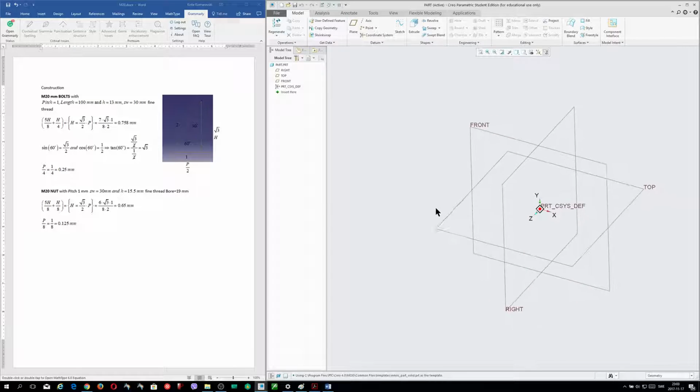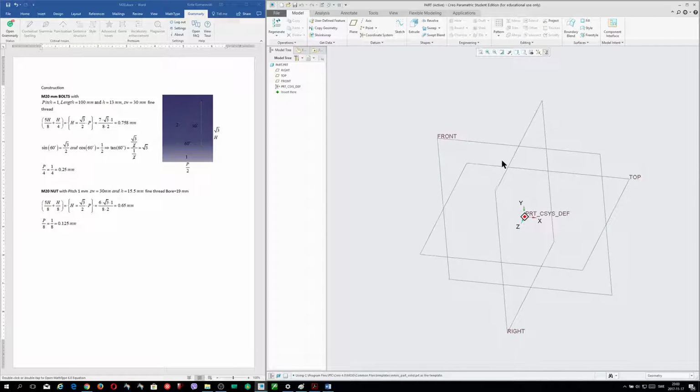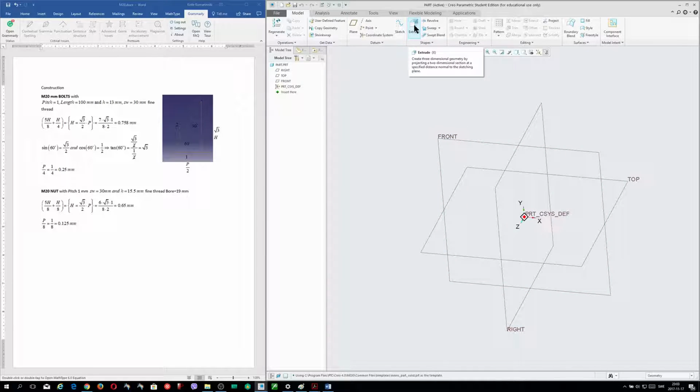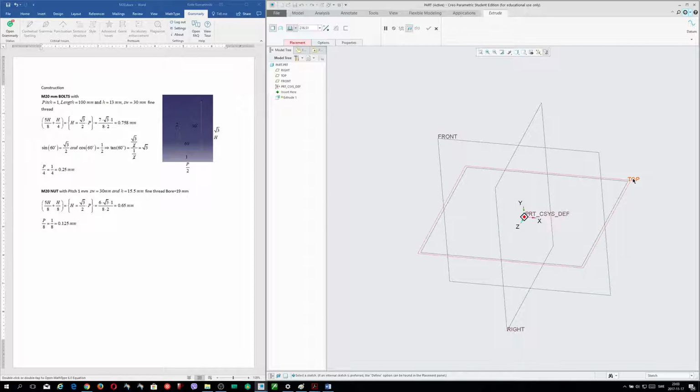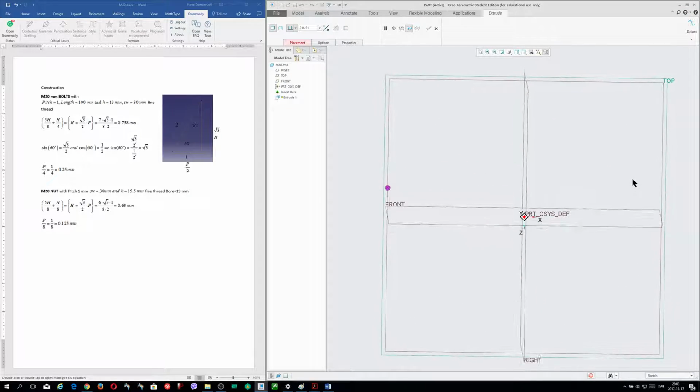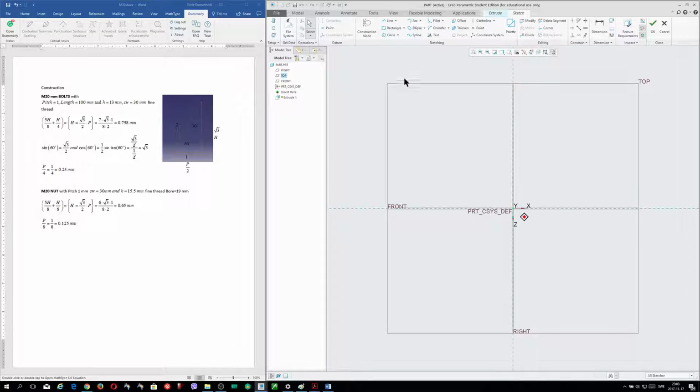The first one, I will do extrude. I click extrude. I'd like to take this to top. Okay, so now I will take first the center line. PTC CREO loves center lines, so use center lines anyway. Okay, and double click to the middle point.